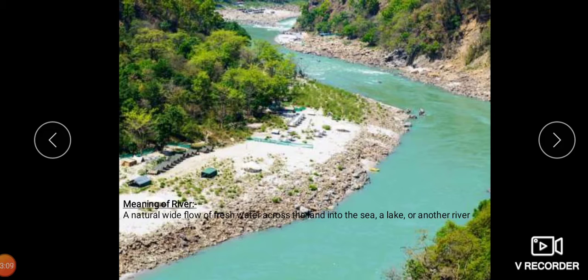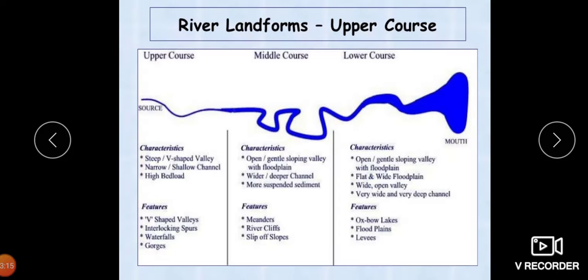So the course of the river from its source to mouth is divided into three stages. That is the upper course, the middle course and the lower course. Now let us study what we mean by upper course, middle course and the lower course.